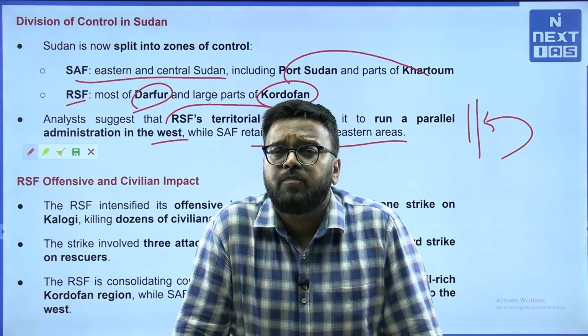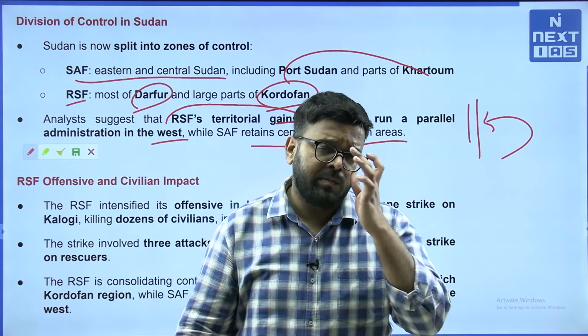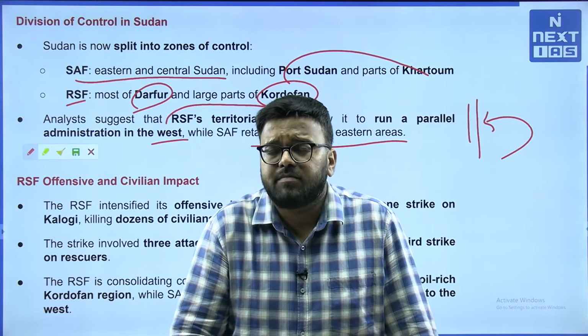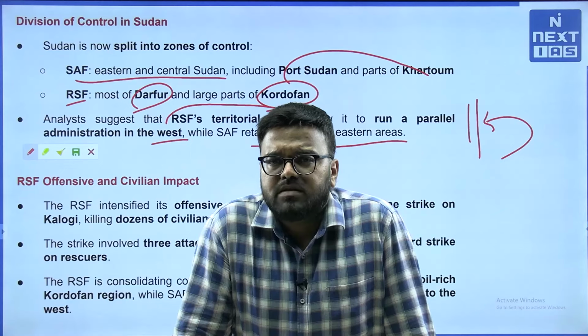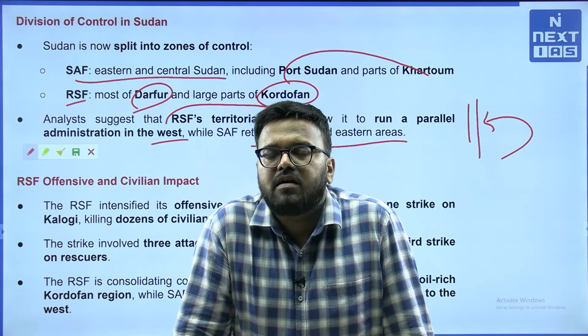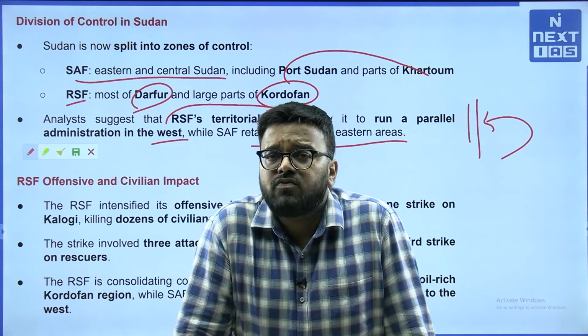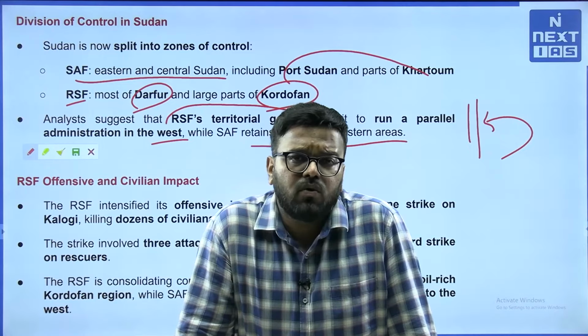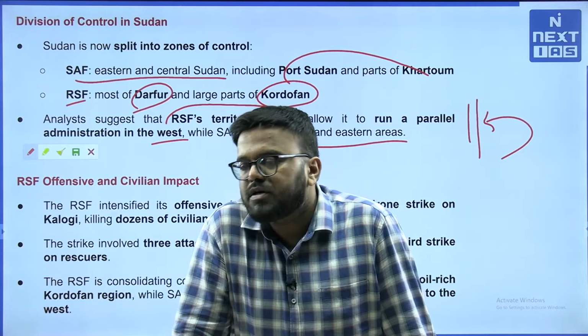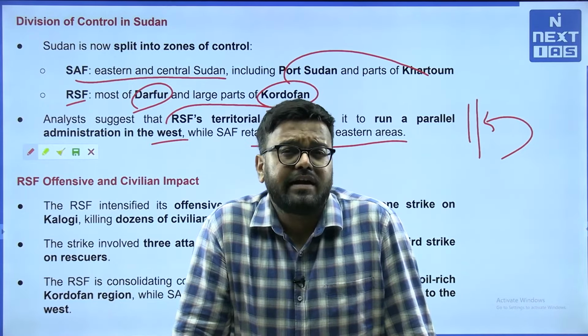So, that is the power of social media algorithms and narratives that are being created nowadays. Most of the time, the sort of coverage the Hamas war or the plight of Gaza got from the whole online community, that sort of coverage this particular Sudanese civil war is not getting.